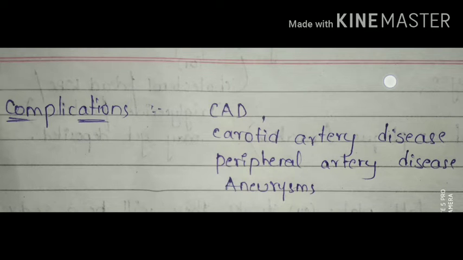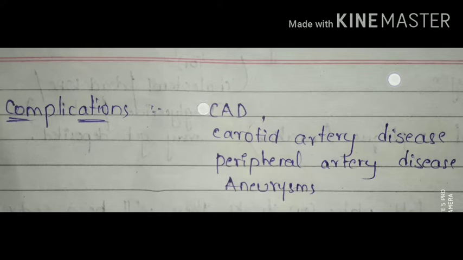If you go for the complications, we can see coronary artery disease, carotid artery disease, peripheral artery disease, and aneurysm. Okay, can you explain to me what CAD is and what the difference is between coronary artery disease and carotid artery disease? Okay, I'll explain.